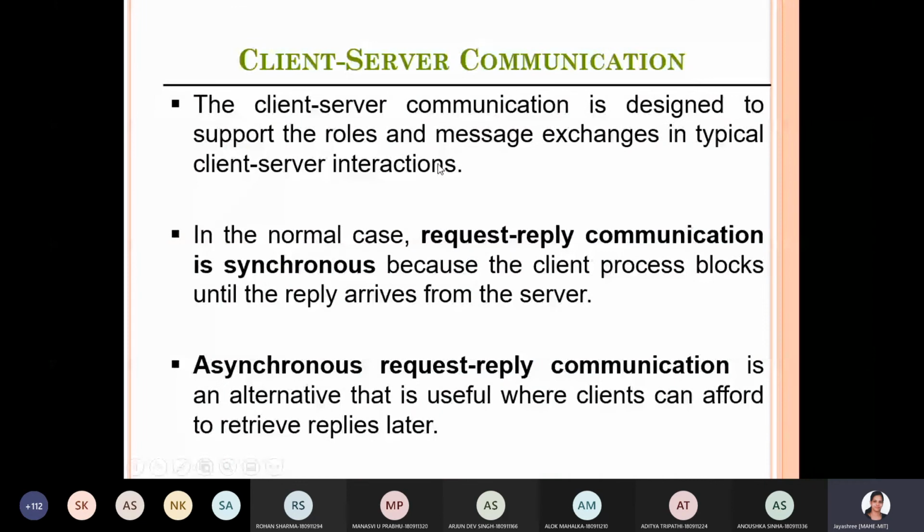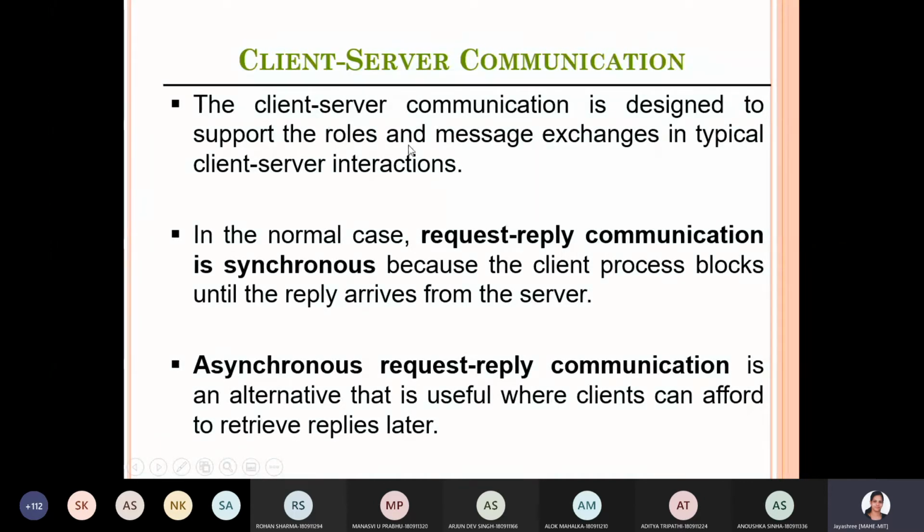What are the types of communication between two systems which are part of the distributed network? It can be client server communication, which follows different communication patterns discussed already in the previous classes. Here, client server communication in distributed systems is referred to as request reply communication, where the client sends the request and the server responds with the reply.